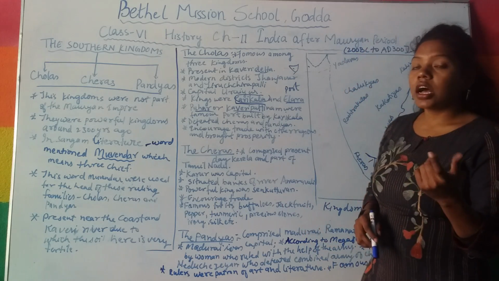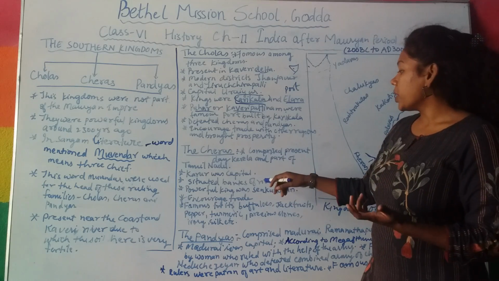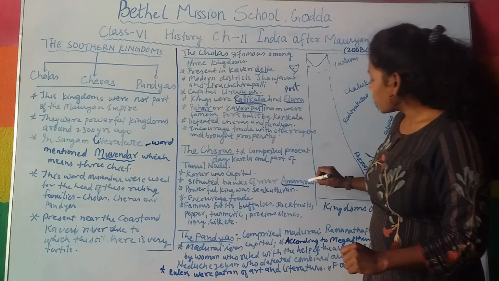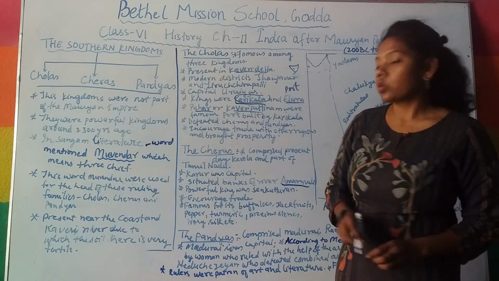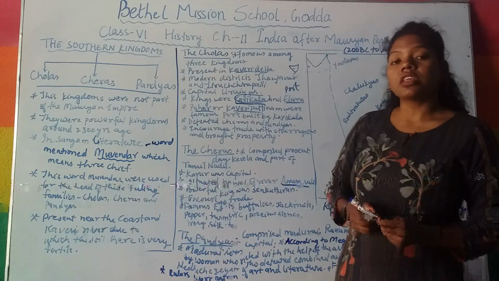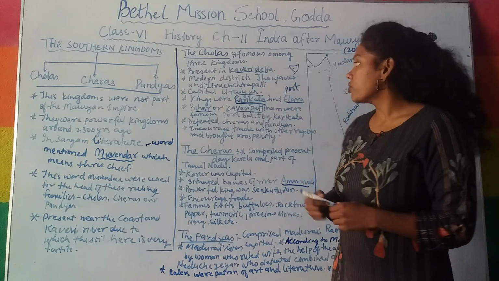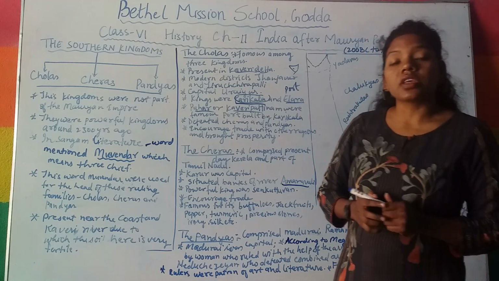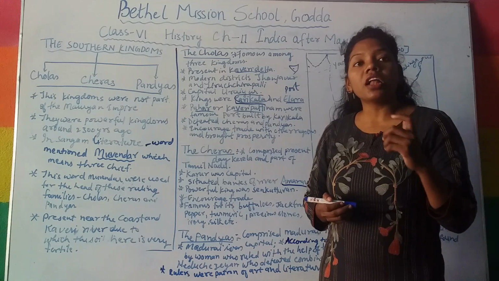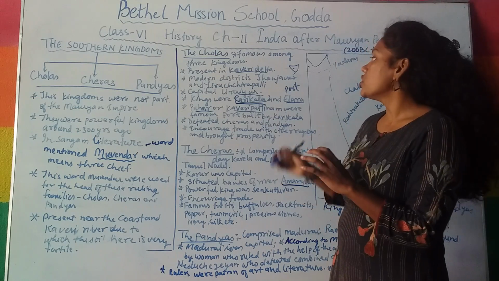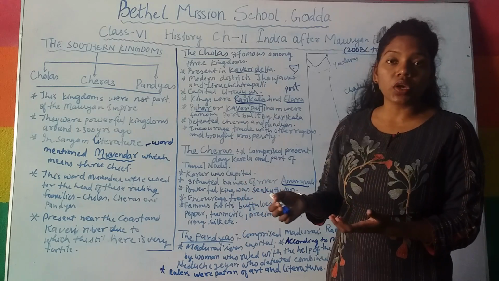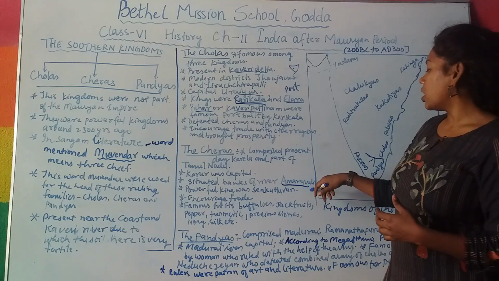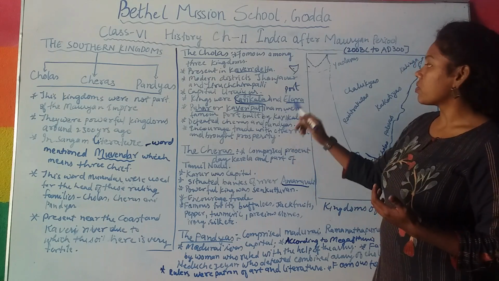It was situated on the banks of the river Amaravati. This Amaravati river is one of the tributaries of the Kaveri river. So what are tributaries? Tributaries are small streams of a river which join the Kaveri river or any large river. So the Cheras were present on the banks of the river Amaravati, a tributary of the Kaveri river.